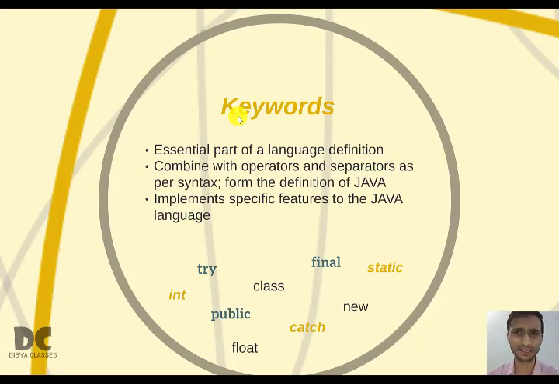For example, leg. Leg is a keyword. It has its specific features. That is, leg is used to walk or run or kick someone. Similarly, hand is a keyword. It has its own features. That is, it helps us to eat, to write, to slap.